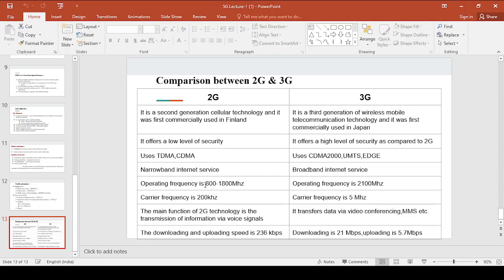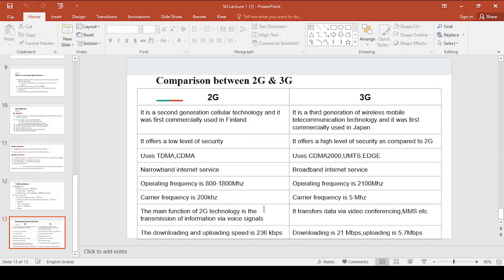For the operating frequency, 2G has a range of 800 to 1800 megahertz, and 3G has an operating frequency of 2100 megahertz. 2G has a carrier frequency of 200 kilohertz, and 3G has a carrier frequency of 5 megahertz, right?